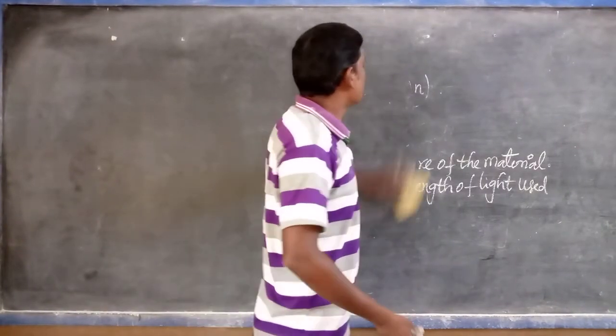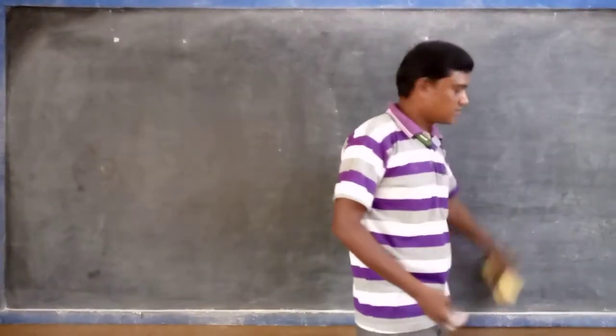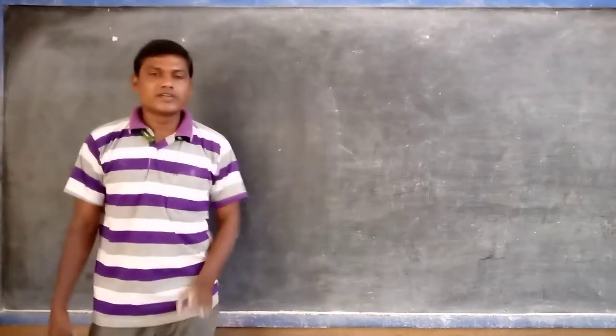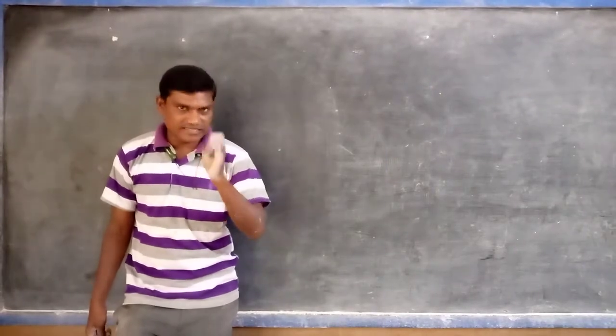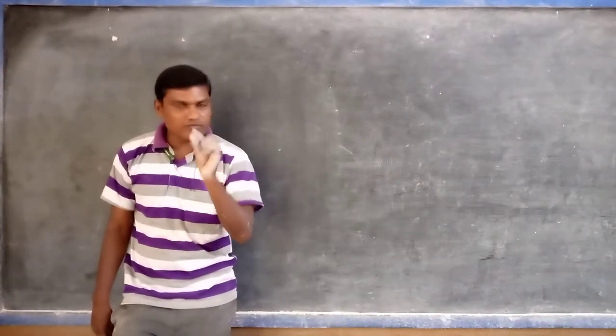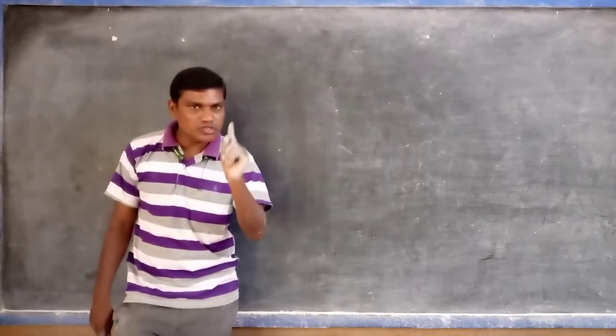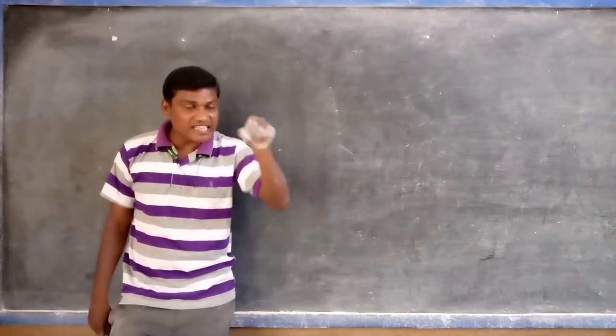Now we discussed two example numericals about the refractive index. One second, listen. Refractive index is nothing but the ratio of the speed of light in air or vacuum to the speed of light in that medium.